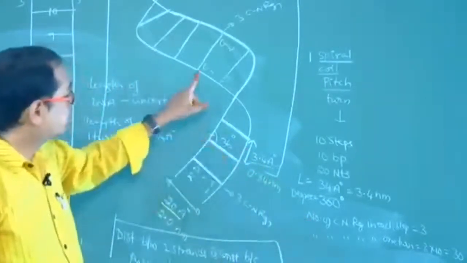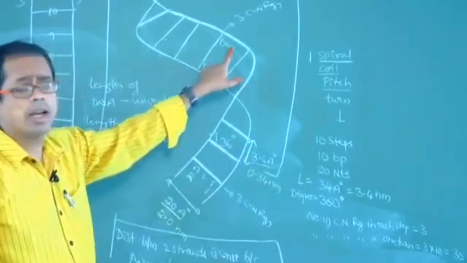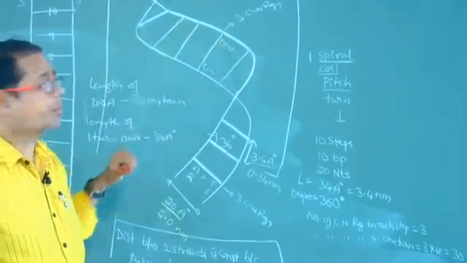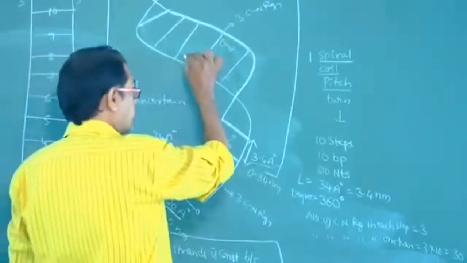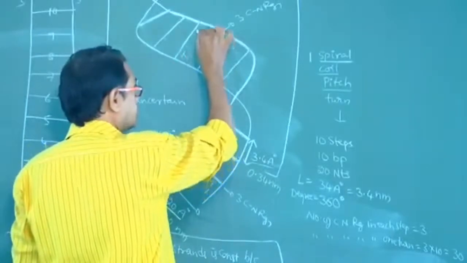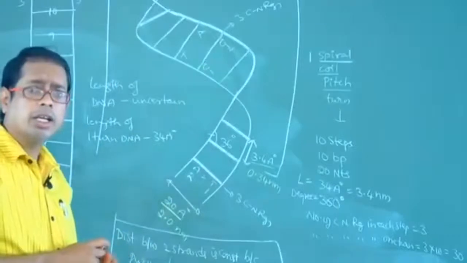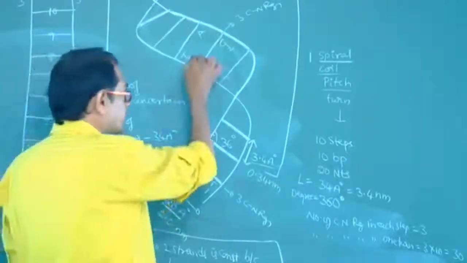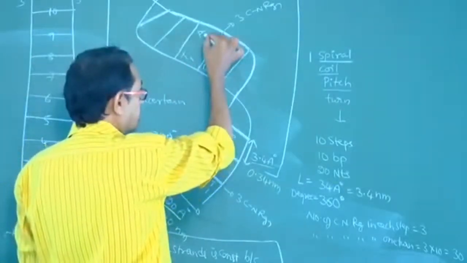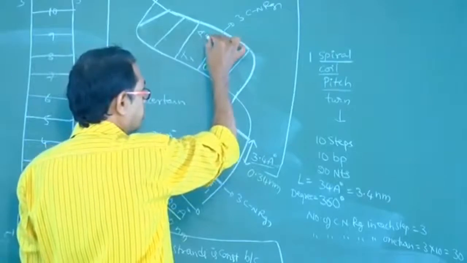That means one purine, another pyrimidine, like that it will pair. Let us suppose T pairs with A. Is T a purine or pyrimidine? T is pyrimidine. Pyrimidine means 1. Adenine is purine, 2.